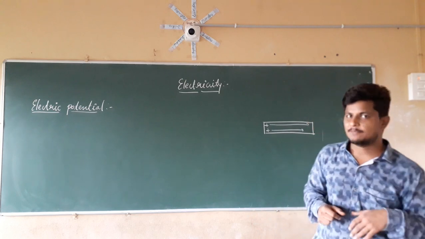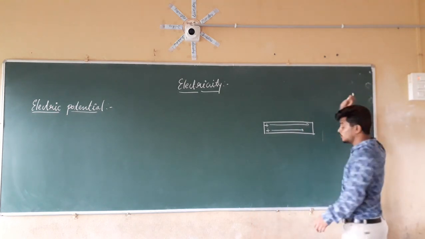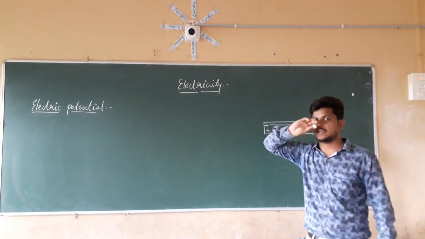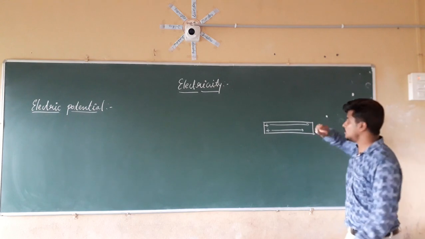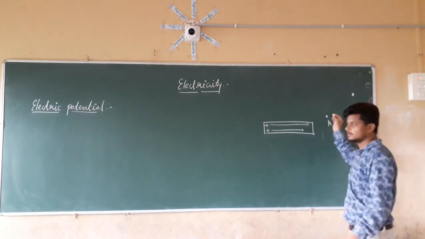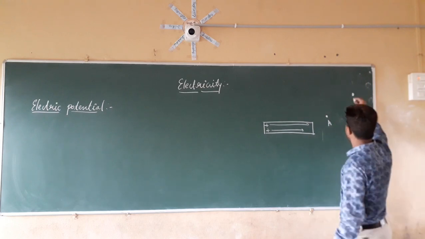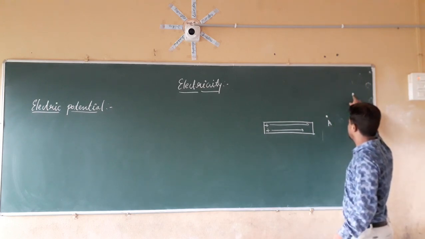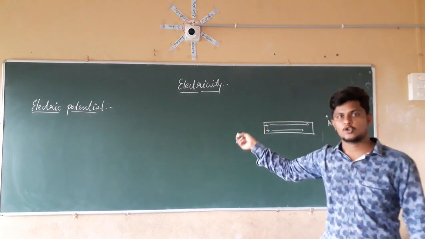So what is the electric potential? We don't know a point. Here is the point here. We don't know that point, but we have to bring the charge from that point to this point A. If you want to move this charge to this point, there will be work done by the electrons.